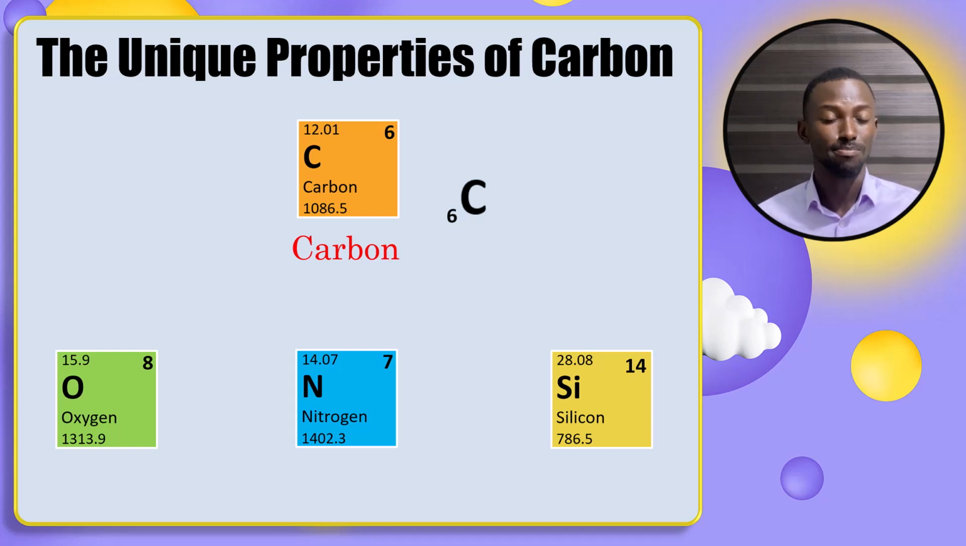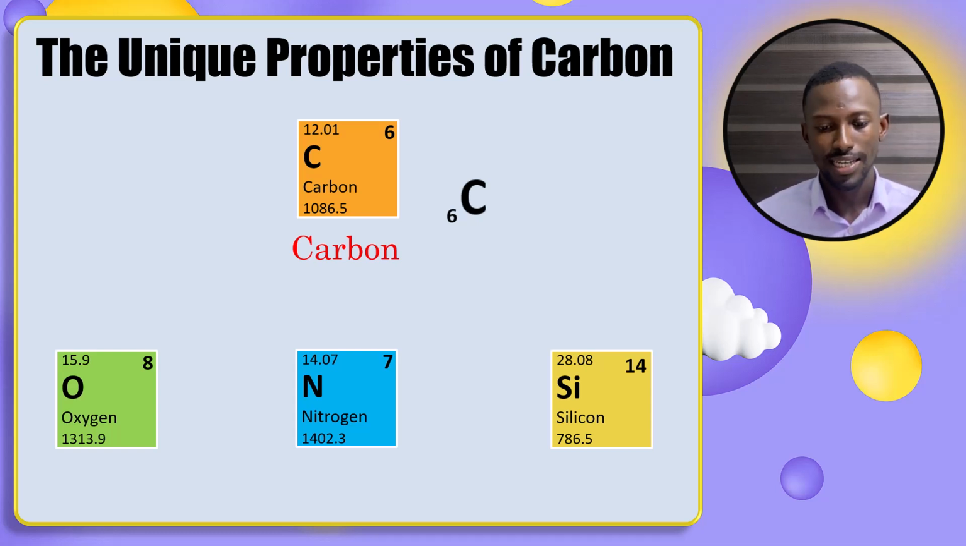You know, humans depend so much on oxygen. Nitrogen, very, very important. Silicon, very useful as well. But why is carbon at the top? Why is it that we don't have a branch of chemistry for studying oxygen, but have an entire branch of chemistry for studying carbon? That makes carbon so unique.